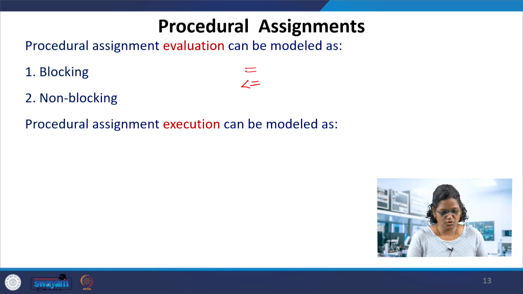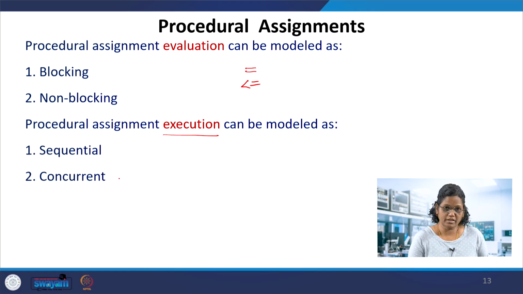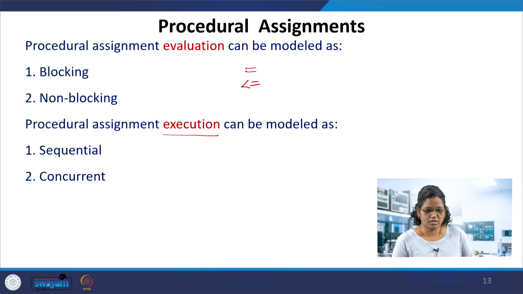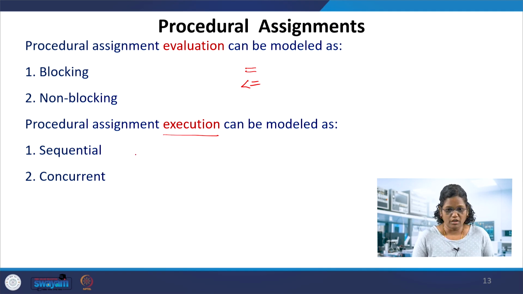Now coming to the procedural assignment, it can again be categorized with respect to execution: sequential execution or concurrent execution. The statements should be executed sequentially, for example within the always block, or concurrently, like primitive gate instantiations, or two always blocks or two initial blocks. Those things are concurrent. So these are the categories.